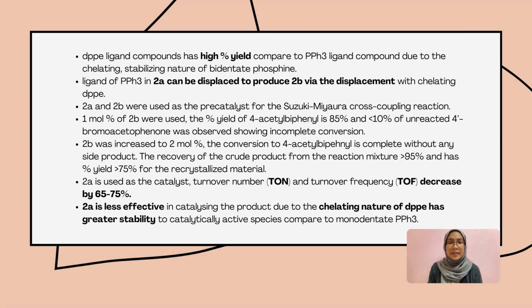Thus, 2A is less effective as the catalyst for the reaction because the stability of the phosphine is less compared to DPPE.